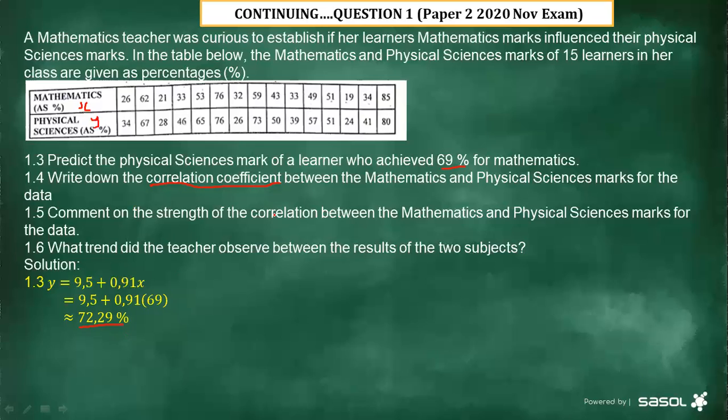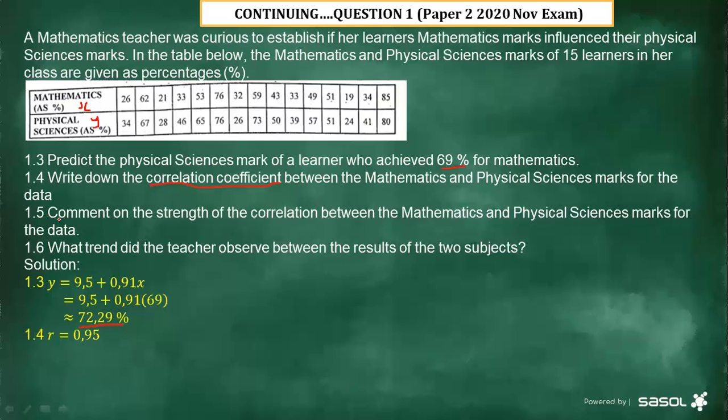For you to get the value of R, you don't have to put in the information again. You go to your calculator, you press Shift 1, then 5, then you will see there is R there. You press the number where R is, which is 3 in this case, then equal sign, then it's going to give us the value of R. In this case, the value of R equals 0.95.